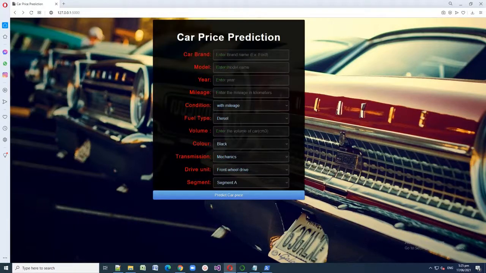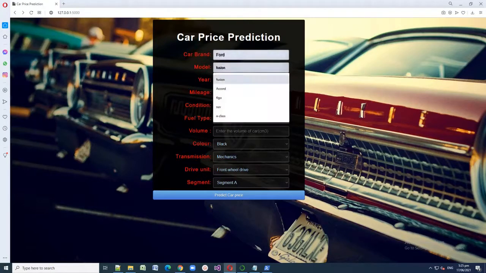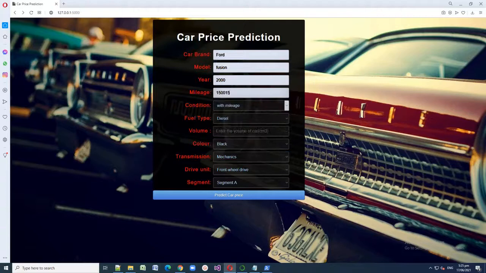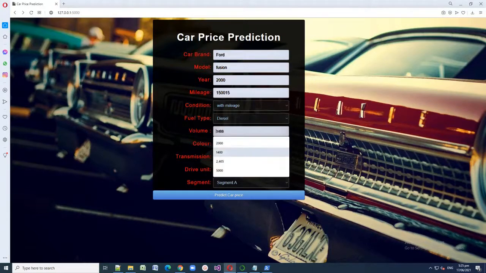So let's try another one. In car brand, for example, I like Ford. The model is Fusion. The year is 2000. The mileage in kilometers is, for example, 150,015, and the condition is with mileage. The fuel type is diesel. The volume, let's say 1,400.